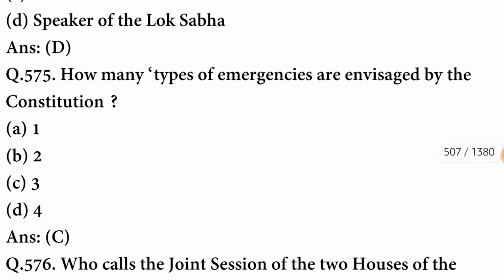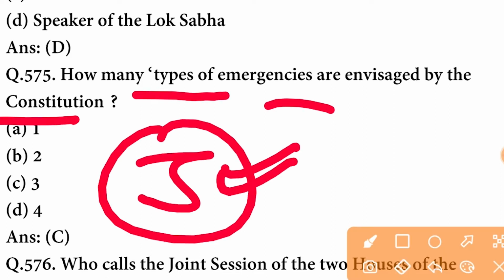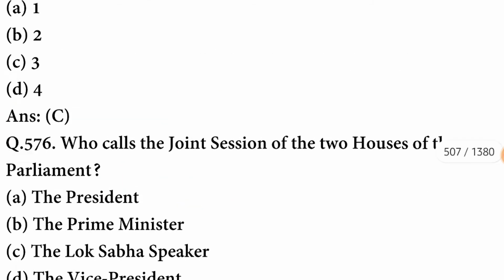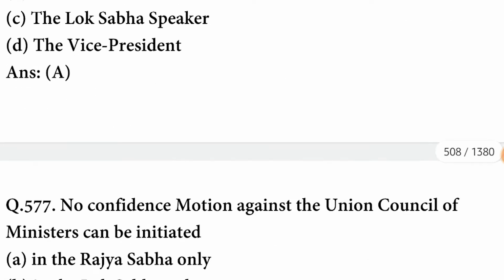How many types of emergencies are envisaged by the Constitution? So there are 3 types of emergencies. You will have to name all 3 emergencies in the comment section. Next question. Who calls the joint session of the 2 houses of the Parliament? It is called by the President.